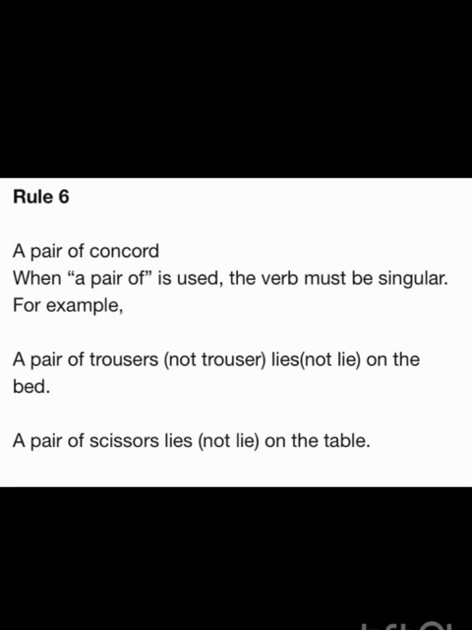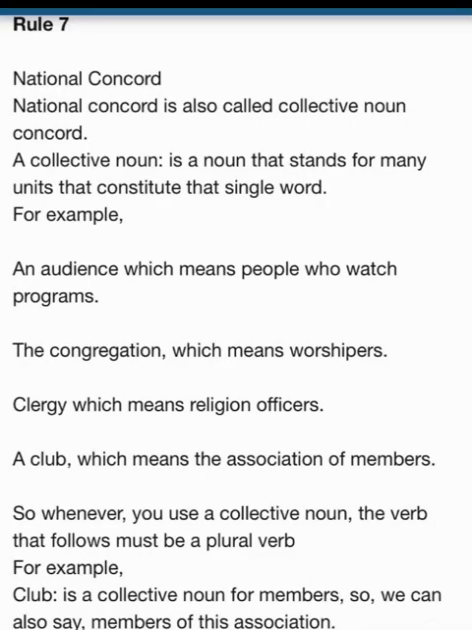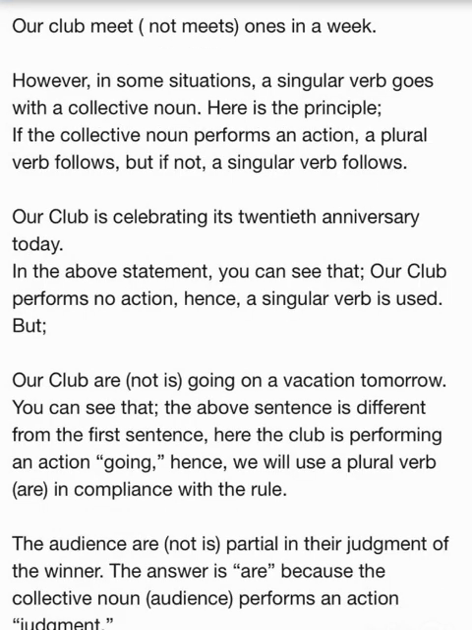Rule 7. National concord. National concord is also called collective noun. A collective noun is that stands for many units that constitute a singular word. For example, an audience, the congregation, the clergy, a club. So whenever you use a collective noun, the verb that follows must be plural. For example, club is a collective noun, so we can also say members of association. Our club meets once in a week.